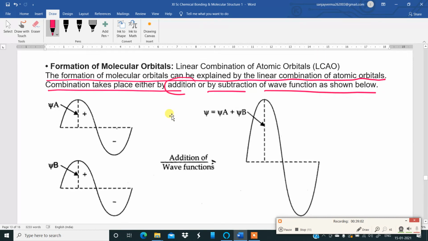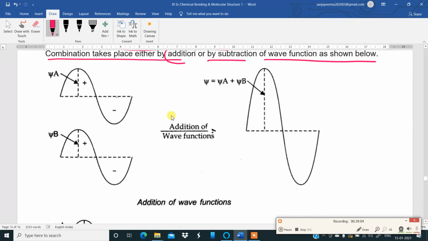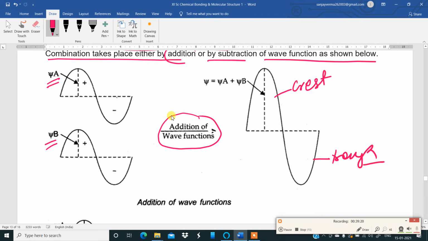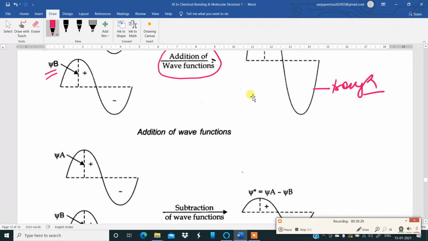Now you see over here wave function of A, wave function of B. If we add them, what is happening? The amplitude of the waves, the crest and the trough, is increasing. So whenever there is addition, the resultant is psi equal to psi A plus psi B. That is how addition takes place.